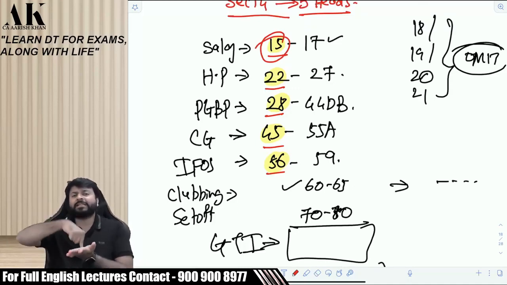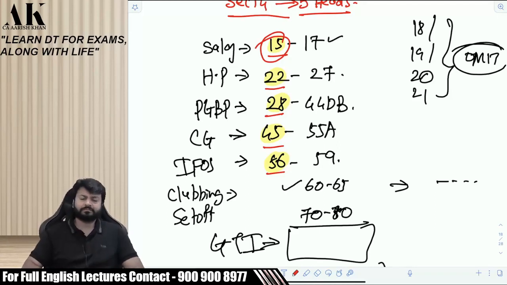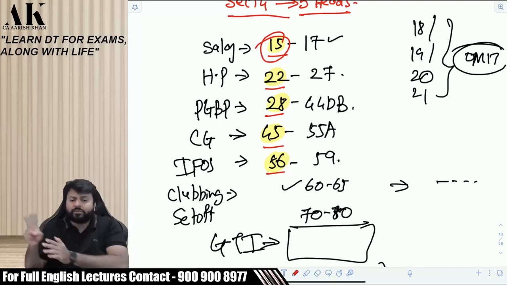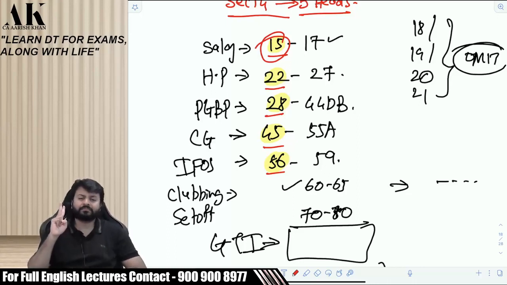When will your income be classified under the head house property? When? When three conditions are fulfilled. Let me tell you. First, the assessee should be the owner of the house property. Second, the house property should be a building or land appurtenant to the building, right? And that building and land should not be used for the purpose of business and profession. If these three conditions are fulfilled, you can classify your income under the head house property.